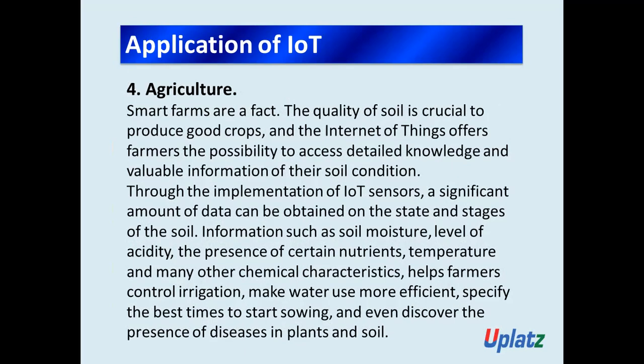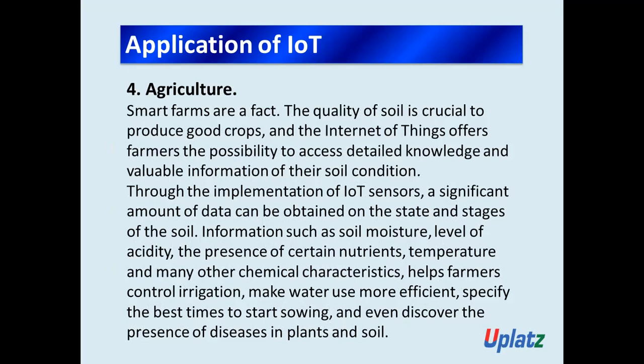The Internet of Things offers farmers the possibility to access detailed knowledge and valuable information about their soil condition. Through the implementation of IoT sensors, a significant amount of data can be obtained on the state and stages of the soil.